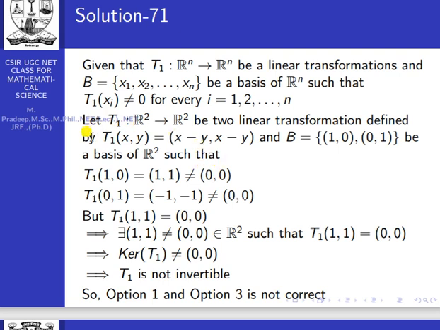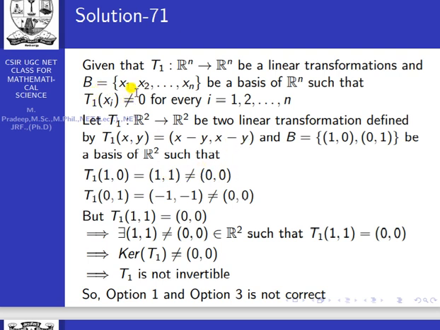Okay, T1 of xi is not equal to 0 under the basis. So I will take a counterexample, T1 of (x, y) equals (x minus y, x minus y), and the basis is (1, 0) and (0, 1). These are the standard basis over R2, so be the basis of R2. So when you try to find T1 of (1, 0), what is it? (1 minus 0, 1 minus 0), that is (1, 1). This is not equal to 0.